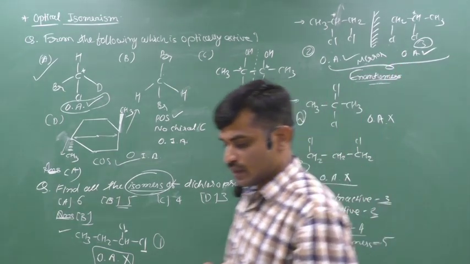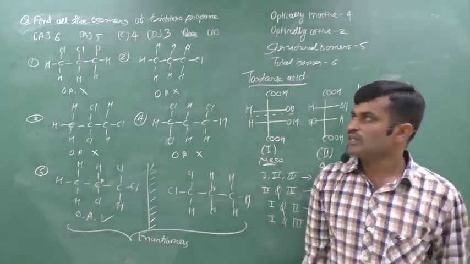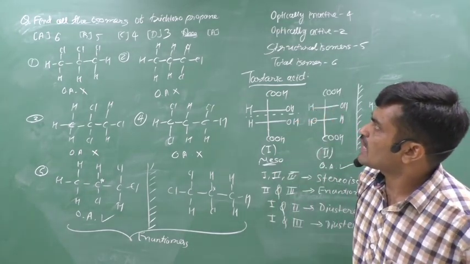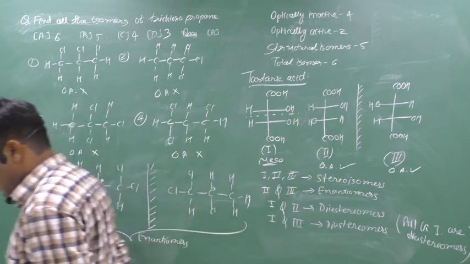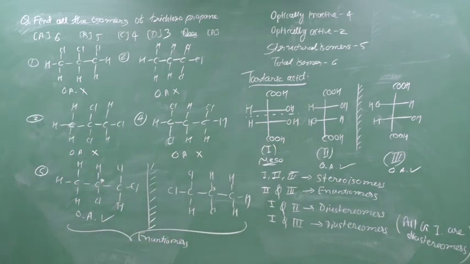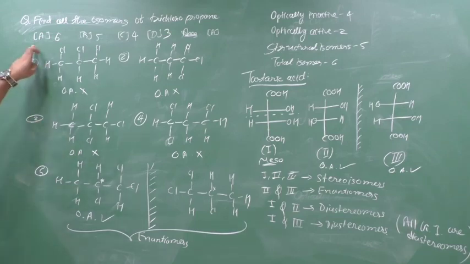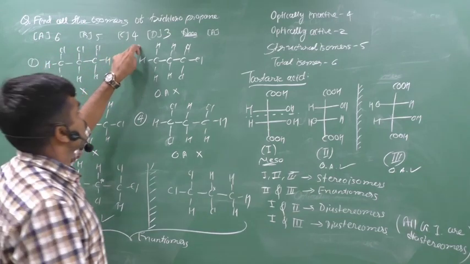Clear? Now we can think about the next example, which is like that. Find all the isomers of trichloropropane. Same question, just instead of di it is tri, meaning that now we have 3 chlorines. First possibility, yes, option A 6, B 5, C 4 and D 3.